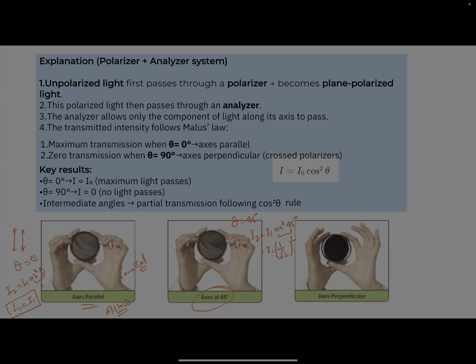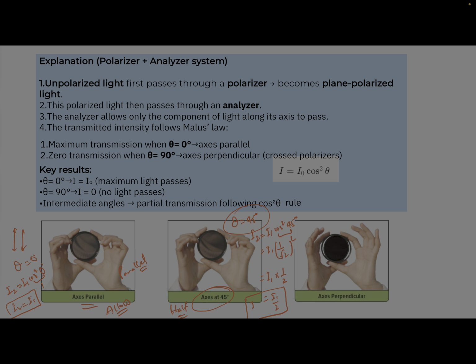And you have to put a square, correct? So this is I1 multiply 1 by 2. This is I1 by 2, means intensity will become half, correct? So the thing is, when the intensity will become half, when the angle is 45 degree. So always remember this, angle 45 degree, intensity will become half.